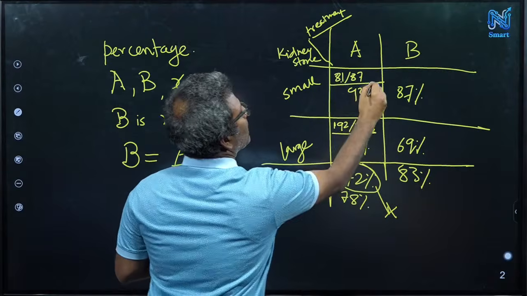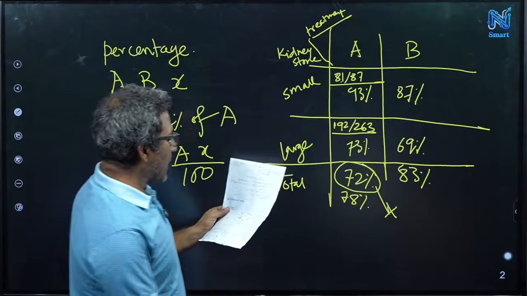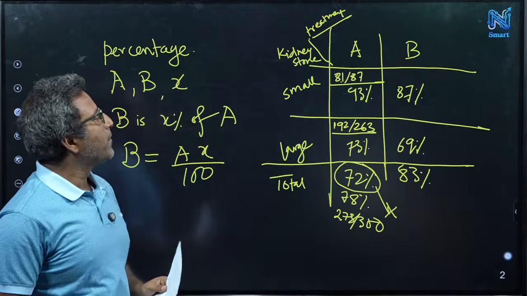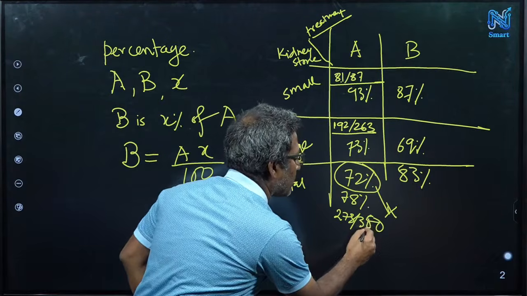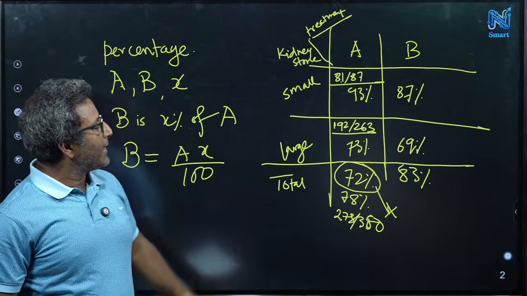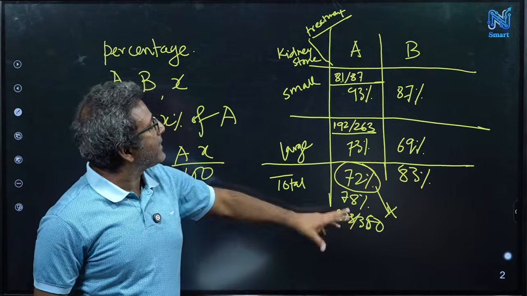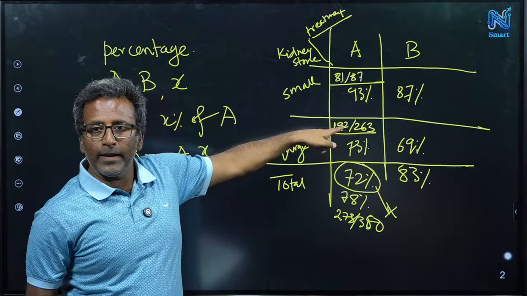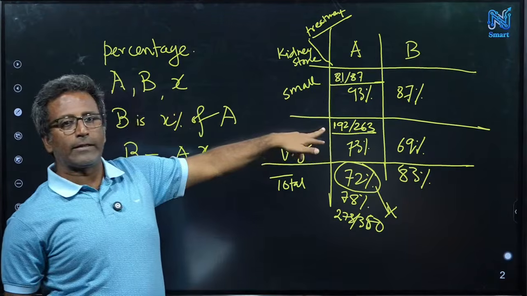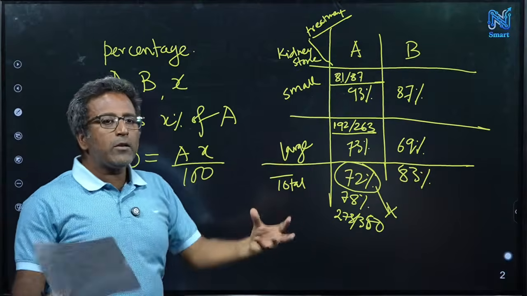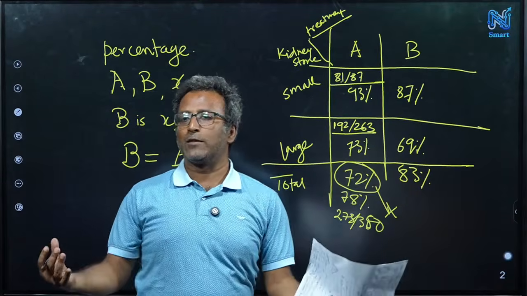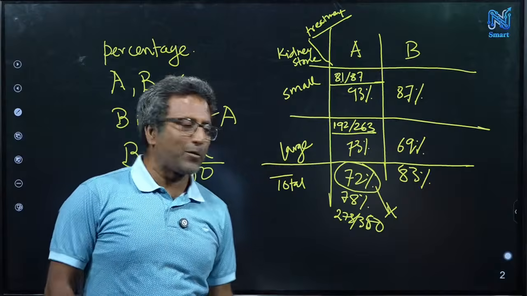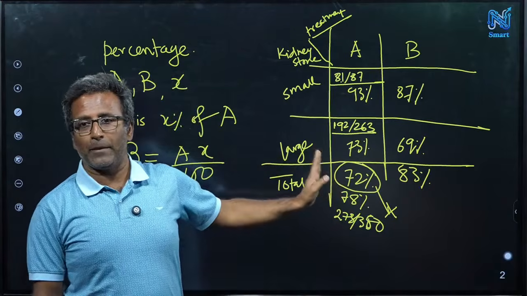These are the actual values. If you add, then you get 273 over 350. Sorry, 350, not 300. This 273 by 350 is basically a weighted average of 81 by 87 and 192 by 263. You multiply by 87, and then you multiply by 263, and then you divide by 87 plus 263, which is 350. Now, a weighted average of two values should be in between the values. It cannot exceed the maximum. It cannot be lower than the minimum. So that's why for the 72%, definitely there is a mistake, a mathematical mistake or typo.